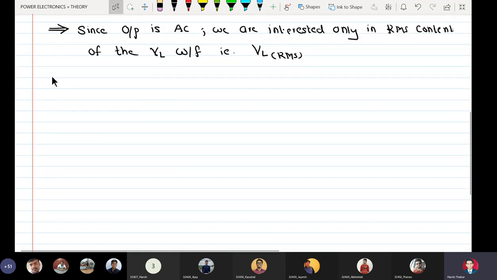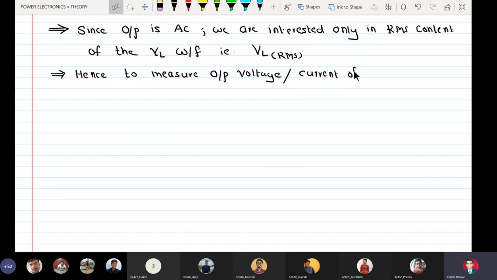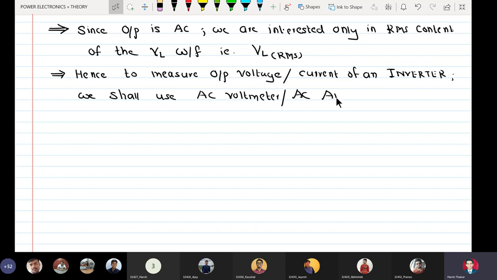So we will also mention that: to measure the output voltage or current of an inverter, we shall use an AC voltmeter or AC ammeter.